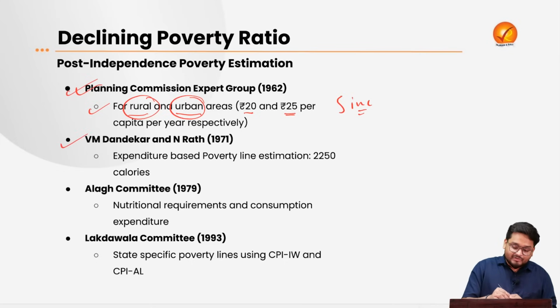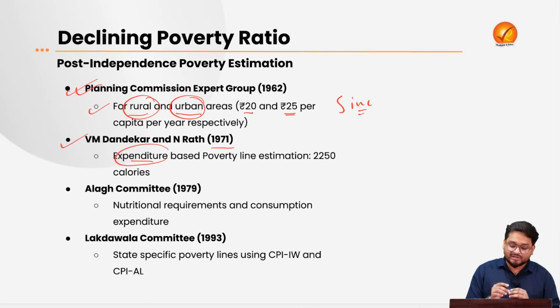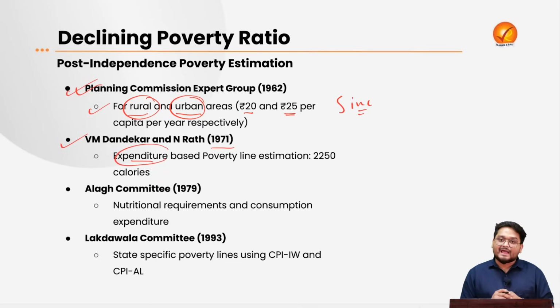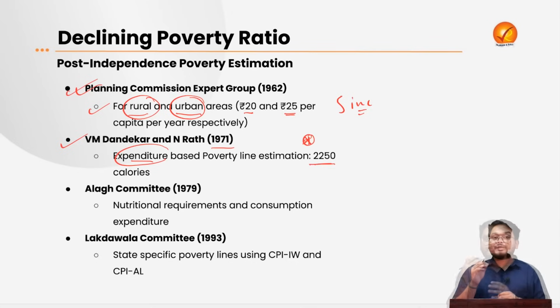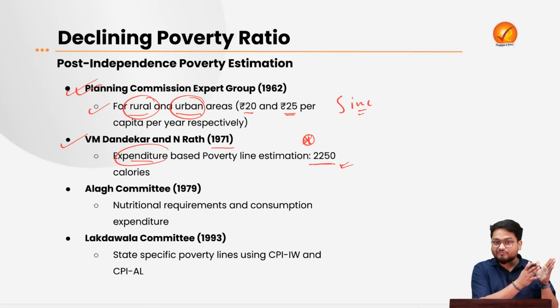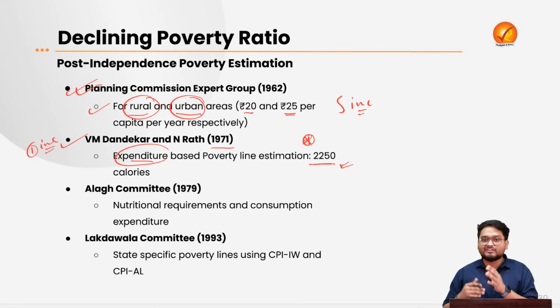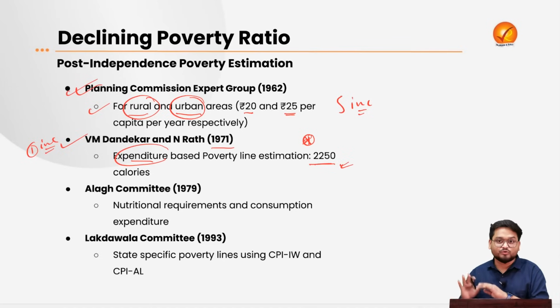Now, VM Dandekar and N. Rath, also popularly known as the Dandekar and Rath Committee, in 1971, recommended for the very first time this expenditure method based poverty line estimation. And for this, the committee recommended that in India, the people must be consuming 2250 calories per month. And this is a very, very important deviation from the previous lines, because firstly we see that the income method of poverty line estimation is now being done away with.